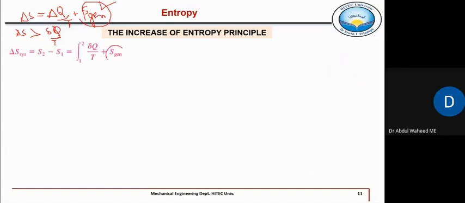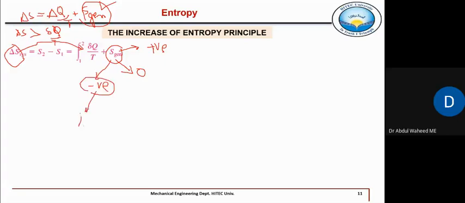And this S generated is always a positive quantity. This cannot be negative. For a reversible process, this could be zero, because for a reversible process, this delta S is exactly equal to del Q by T, meaning no entropy is generated. But for an irreversible process, there is always some entropy generated, which means it is a positive quantity. It cannot be negative. So negative S generated is impossible.